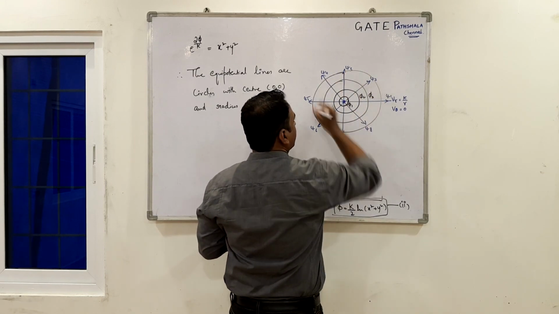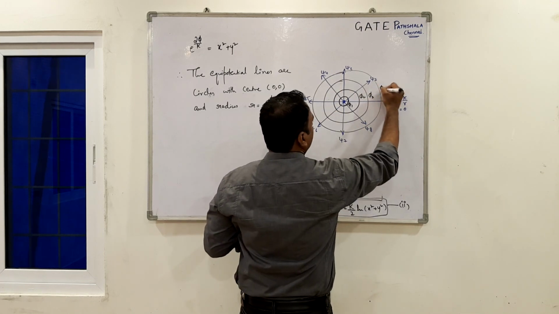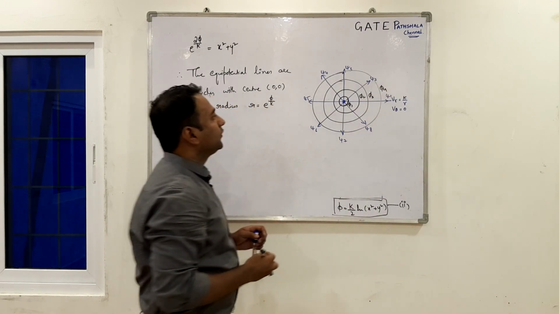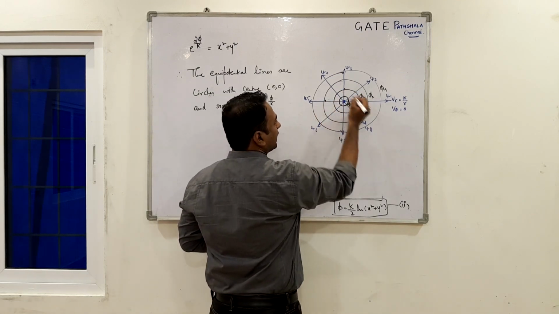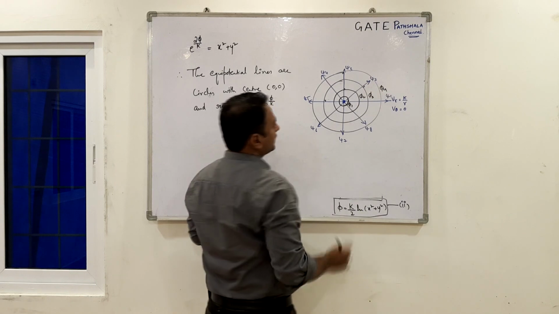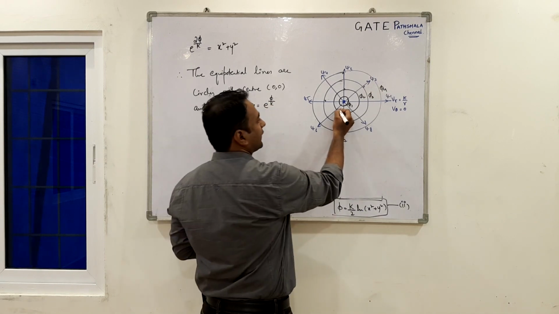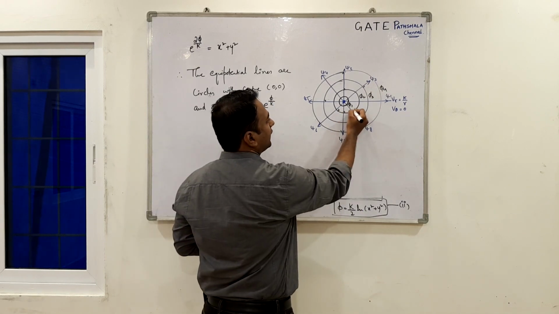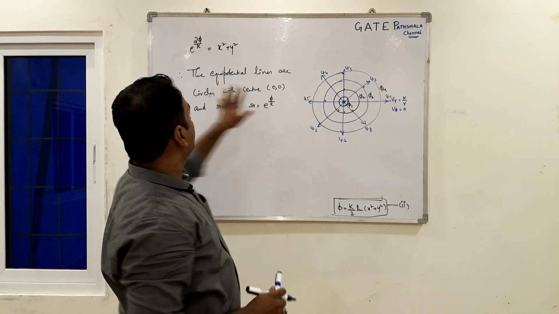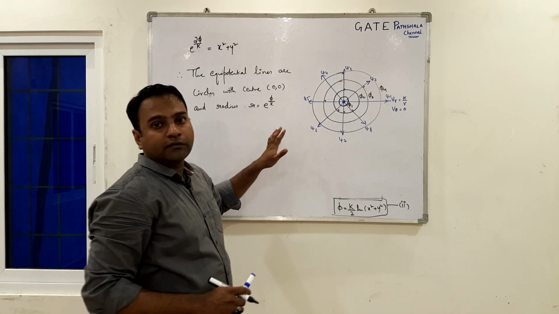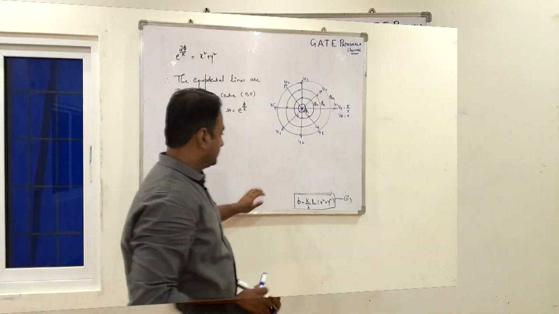Then I keep drawing like that, phi 4, and I can keep drawing the whole flow mesh. If you observe here also, at each and every intersection, the streamlines and the equipotential lines intersect orthogonally everywhere. Okay. So we have now the flow mesh developed for the flow which is called the source flow.